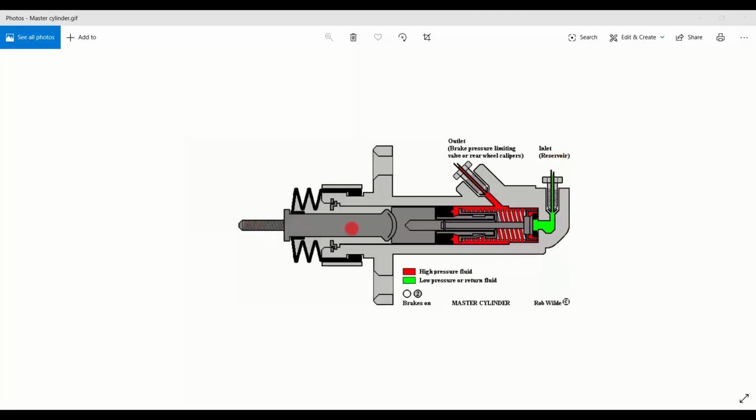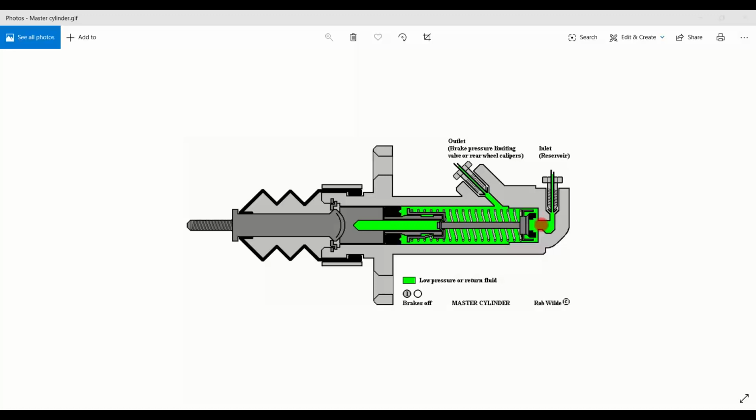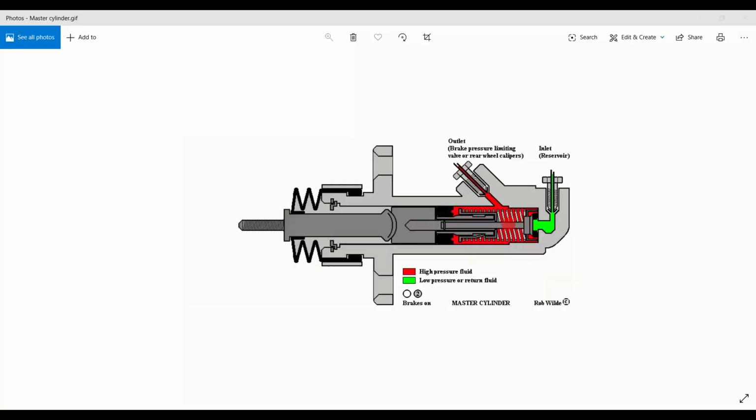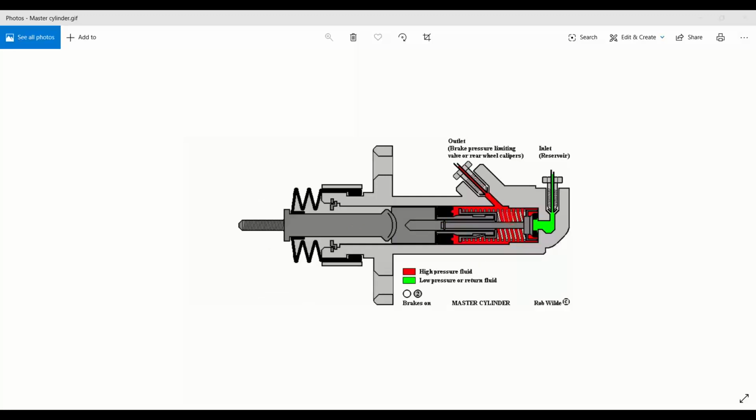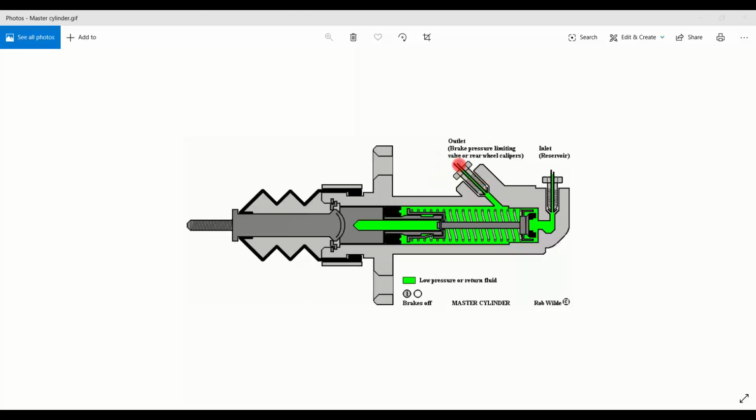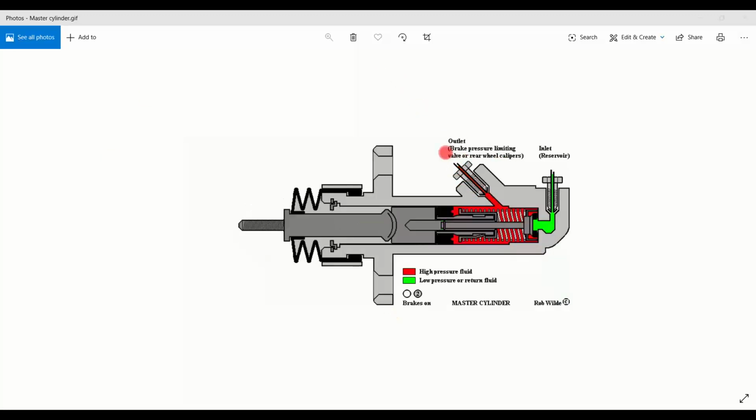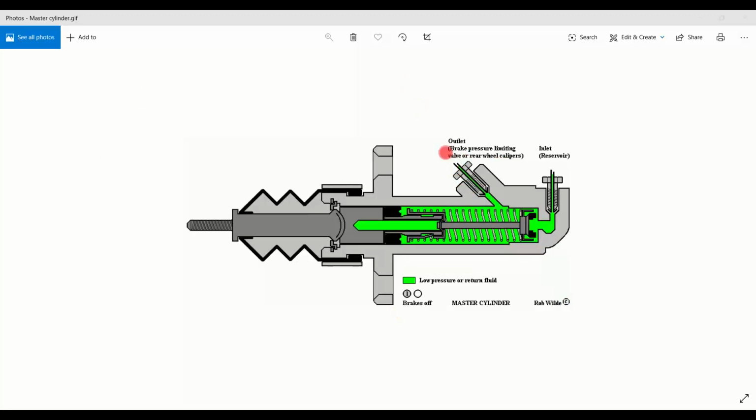When you start applying the pressure, the inlet reservoir will be closed so that no fresh fluid can enter into the cylinder. The remaining fluid will be pressurized and there will be a check valve here at the end. After a certain pressure is reached, it will be given into the cylinders. So this is the heart of the entire mechanism.